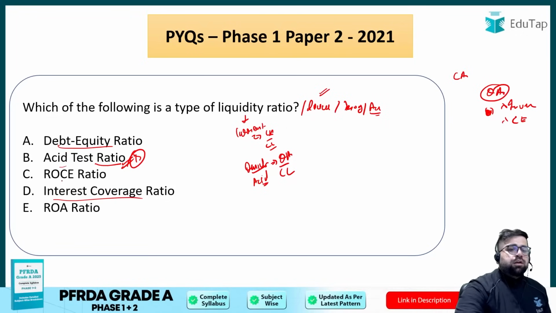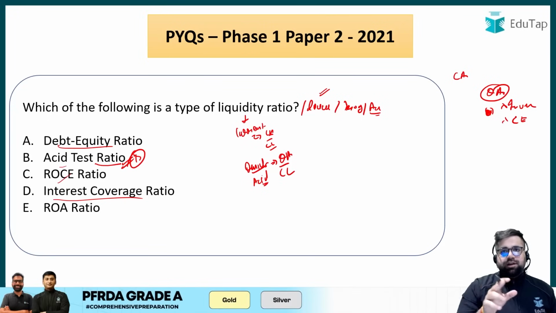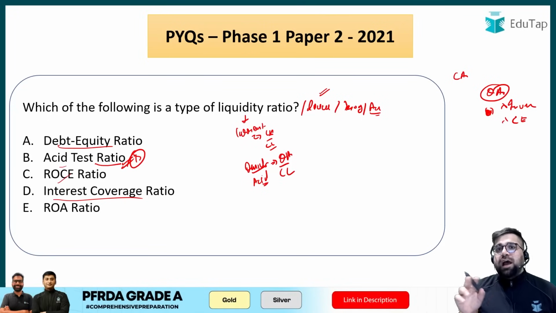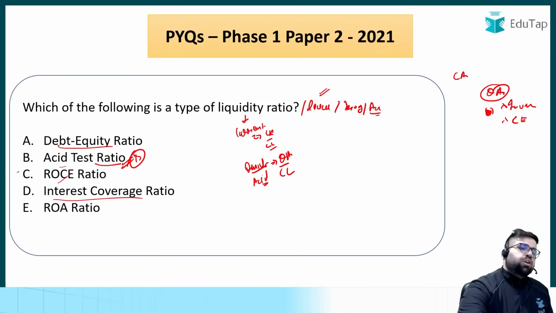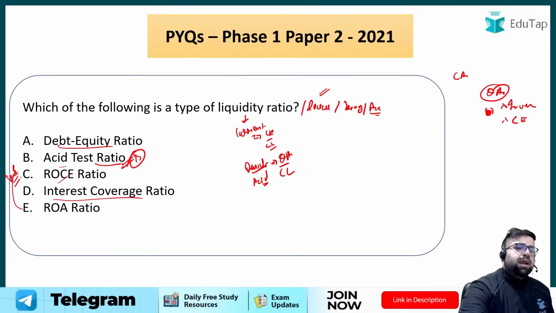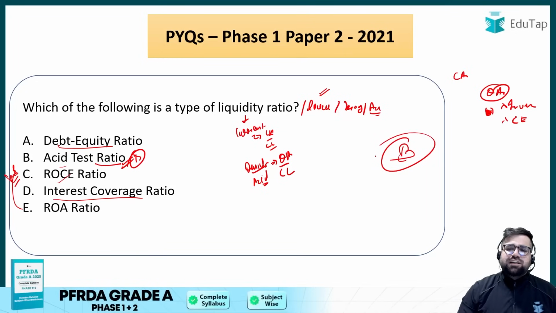And your return on capital employed, ROCE, and return on assets, ROA. This comes under your profitability if I'm not wrong, right? So the correct answer over here will be option number B. Very easy, I would say, till now.